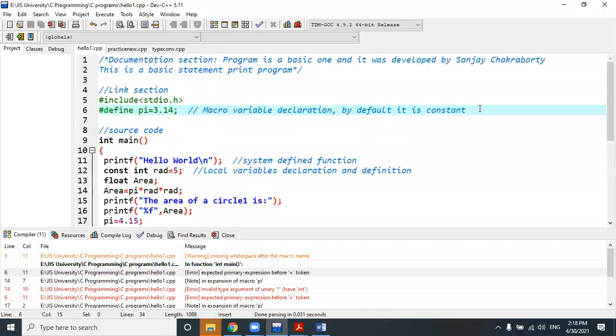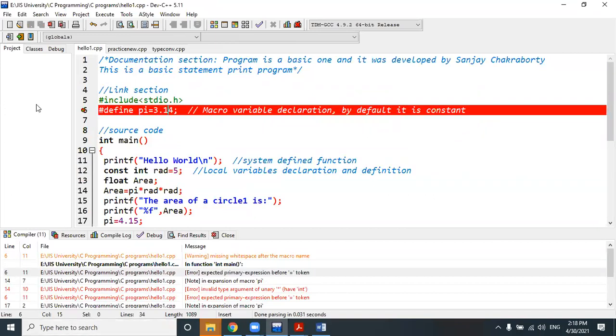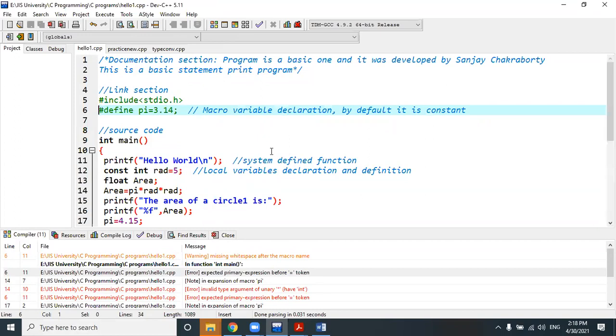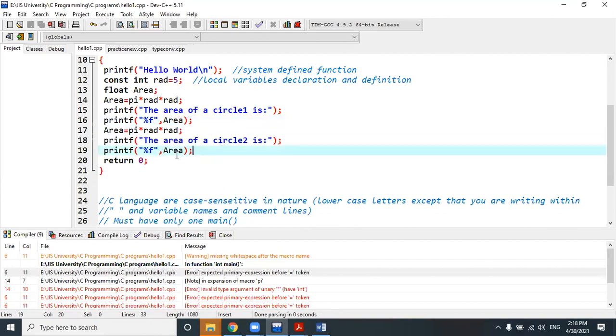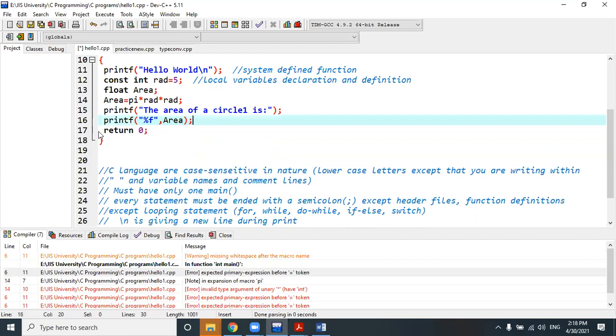So this is all about global and local variables and their differences. I think you have understood and will remember it, please. Area calculation I have already shown to you. Variable declaration I have already shown to you.